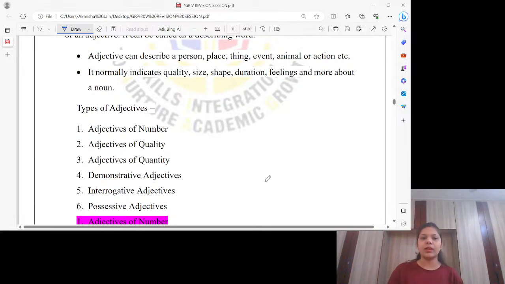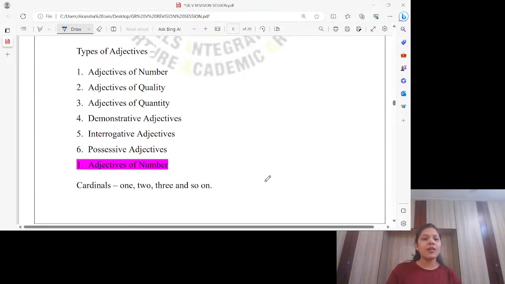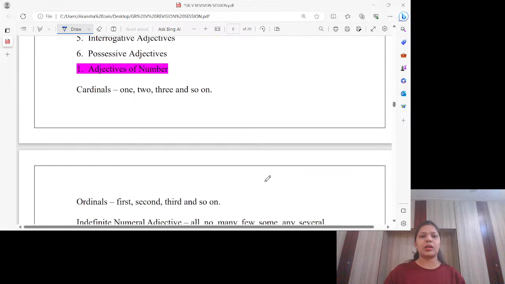It normally indicates quality, size, shape, duration, feelings, and more about a noun. We have 6 types of adjectives: adjectives of number, quality, quantity, demonstrative adjectives, interrogative adjectives, and possessive adjectives. Let's go ahead for the first one now.